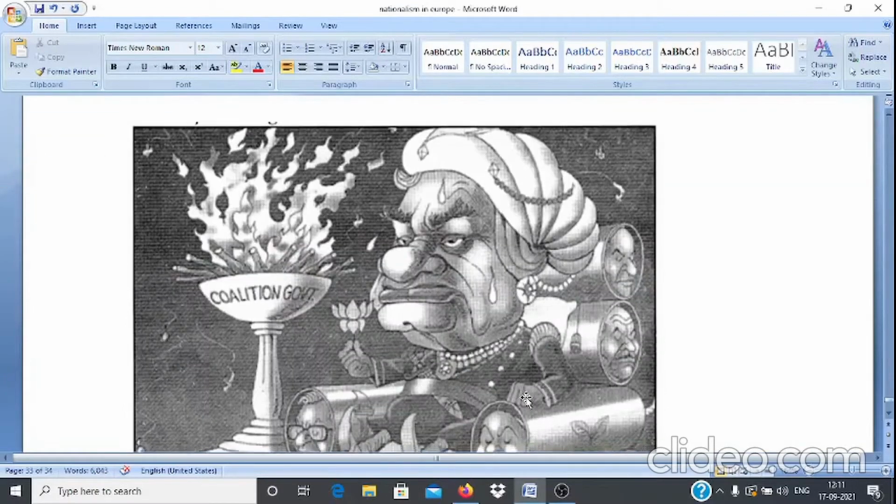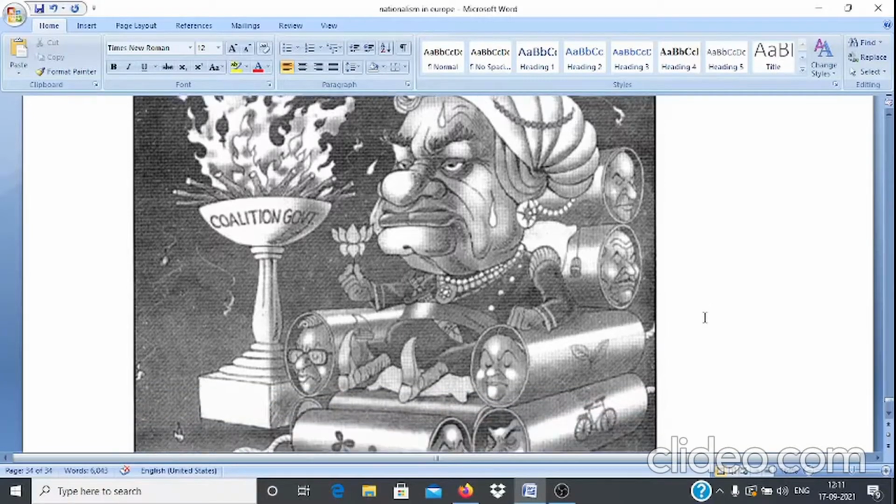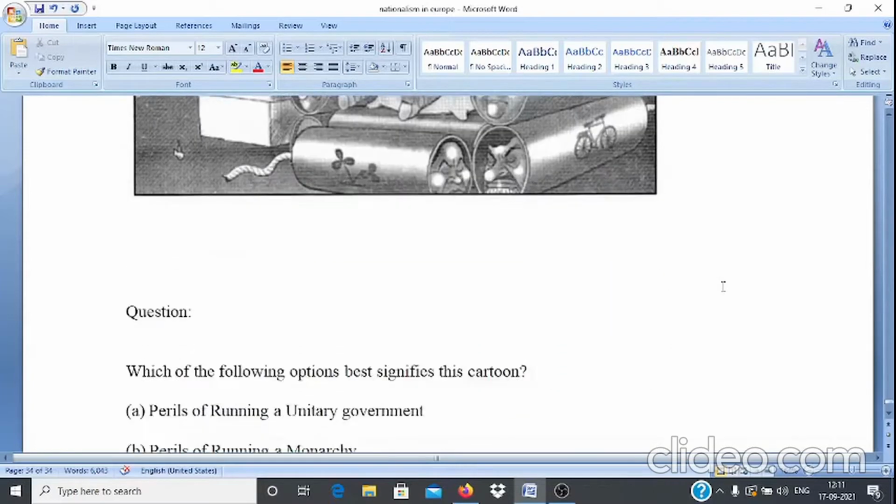Look at the next cartoon. This cartoon depicts the problem in running a coalition government. Coalition government was formed by Atal Bihari Vajpayee in 1998 and the problem he faced during that time was depicted in this cartoon.